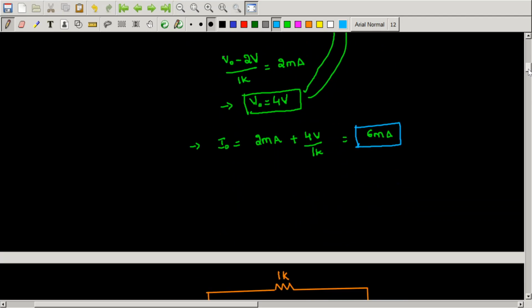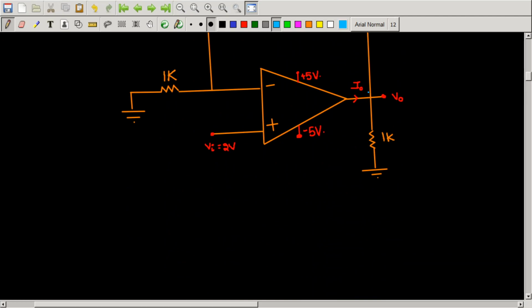Now suppose I found V naught and I got the value as 7 volts. Is 7 volts between plus 5 volts and minus 5 volts? No, right? So your assumption that the op amp is in negative feedback is wrong. So you should not apply the virtual short concept.